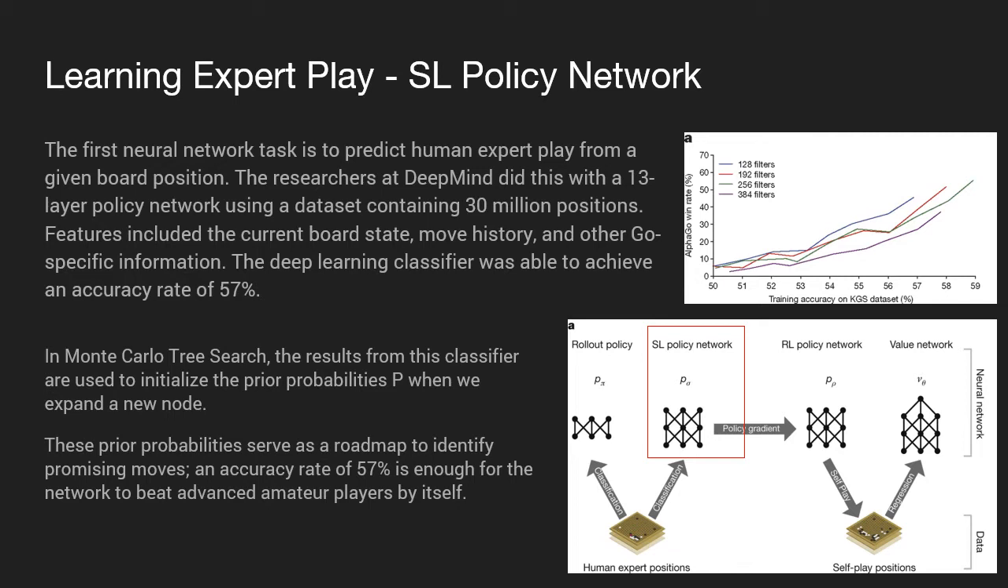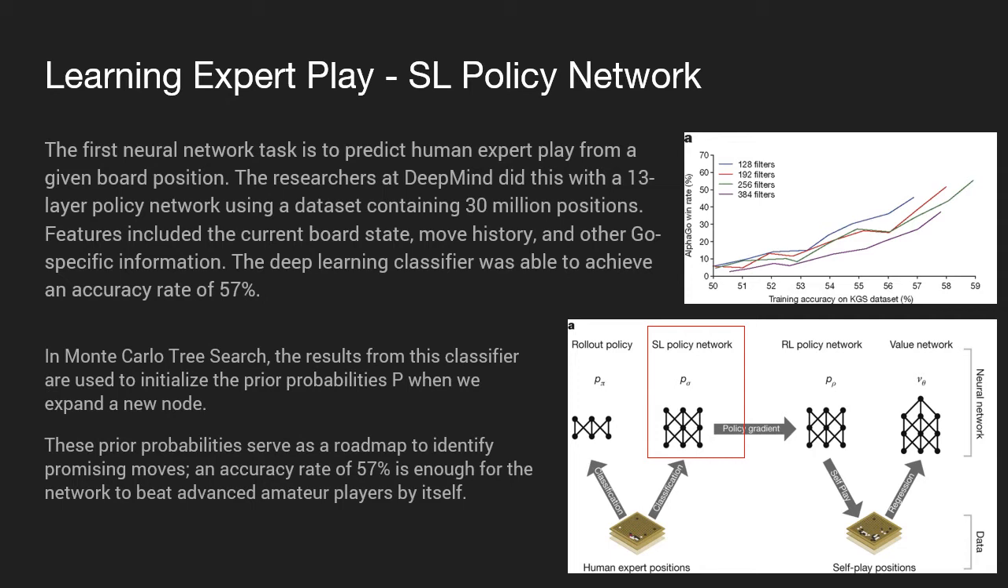Doesn't seem very high, but it's actually pretty good. The previous industry standard was 44%. In Monte Carlo Tree Search, the results from this classifier are used to initialize the prior probabilities P when we expand a new node. These prior probabilities serve as a roadmap to identify promising moves. An accuracy rate of 57% is actually enough for the network to beat advanced amateur players by itself. And this is a network where a small difference in training accuracy goes a long way as far as win rate goes, as you can see on the graph on the right.